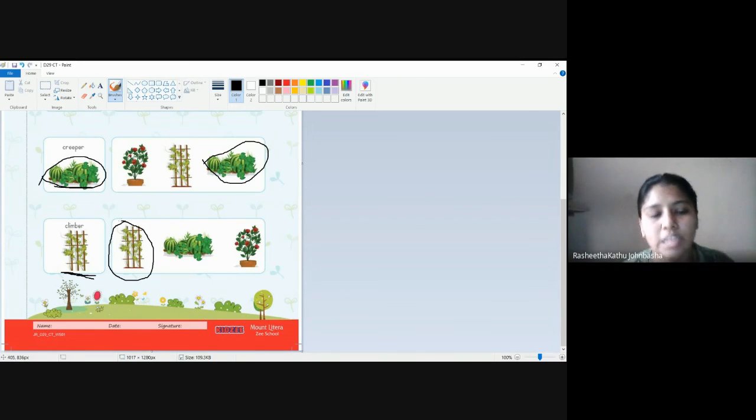Do circle it. Okay, three types of plants today we have learned: thorny plants, creeper and climber plants. Three types of plants we have learned.